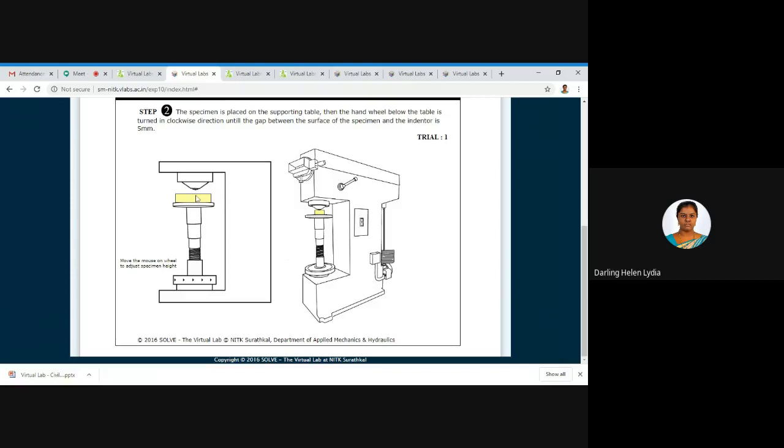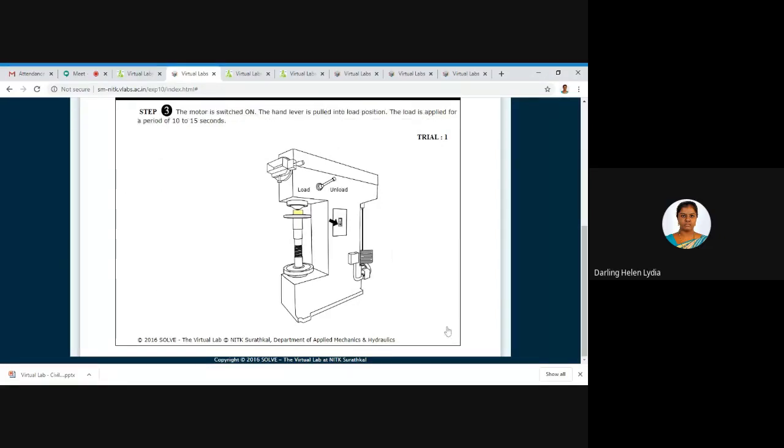Here you can see the enlarged view of the specimen. As you work on this screwing up, the specimen will move near the ball indentation. Once the setup is okay, you can see the next button. Until then you won't see this button.